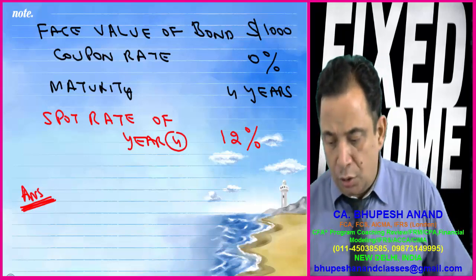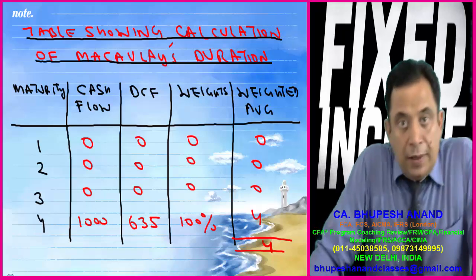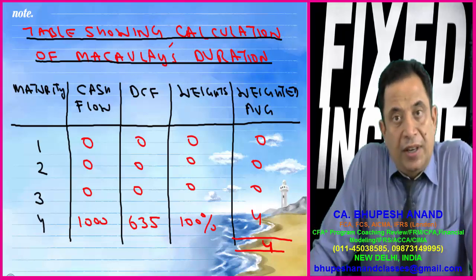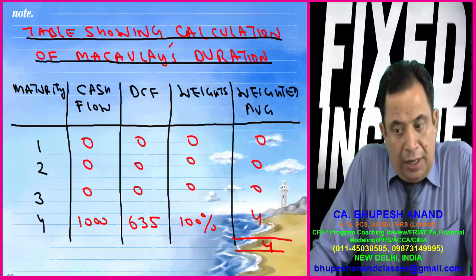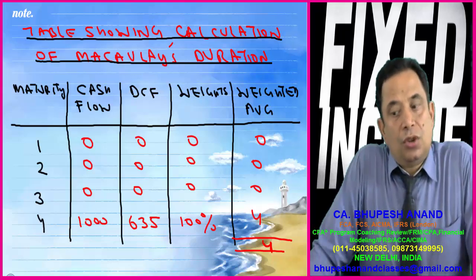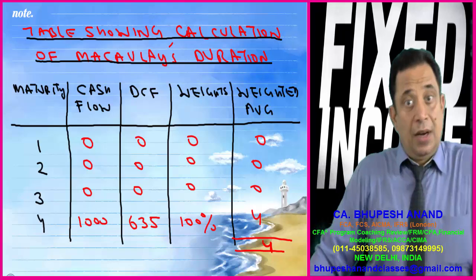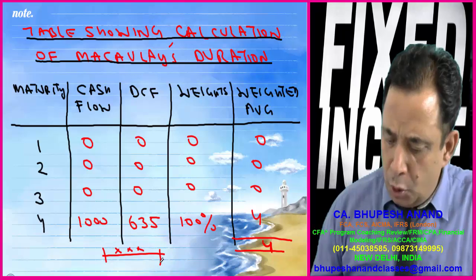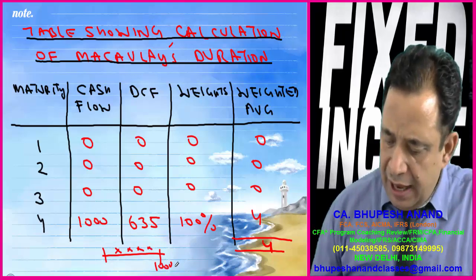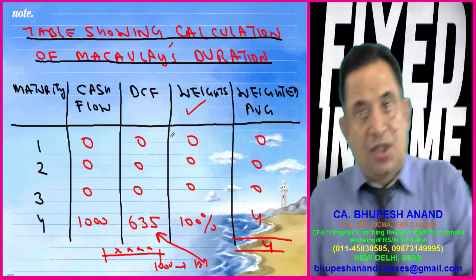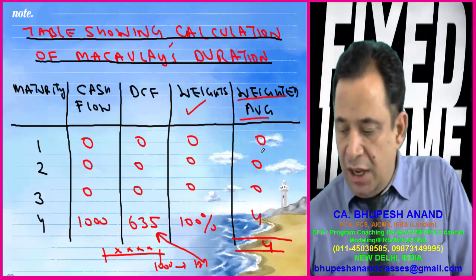If I want to calculate the weighted duration of this, the first column will be of maturity, second will be of cash flow, third will be of discounted cash flow, fourth will be of weights, and fifth will be of weighted average. 1, 2, 3, 4 maturity, cash flow 1000, DCF discounted cash flow 635. When I say zero coupon bond, I mean there is no coupon payment, only the face value will be given, and it is to be discounted at 12%. It will come to 635. Then I have calculated the weights, and last is the weighted average into this 4.